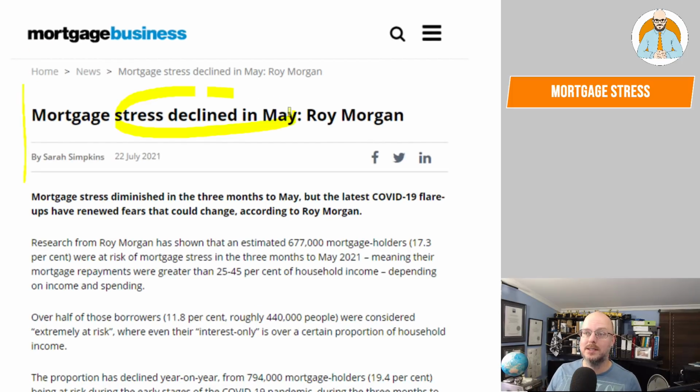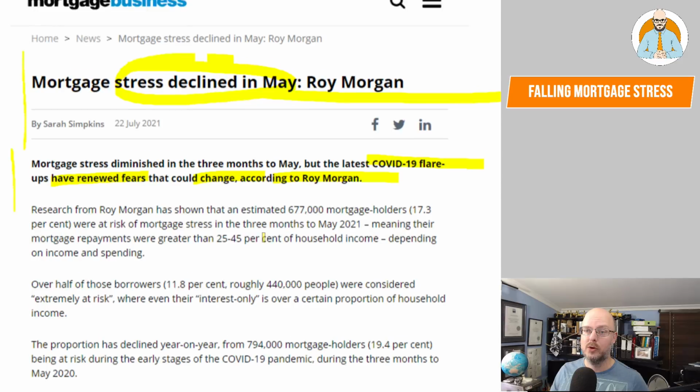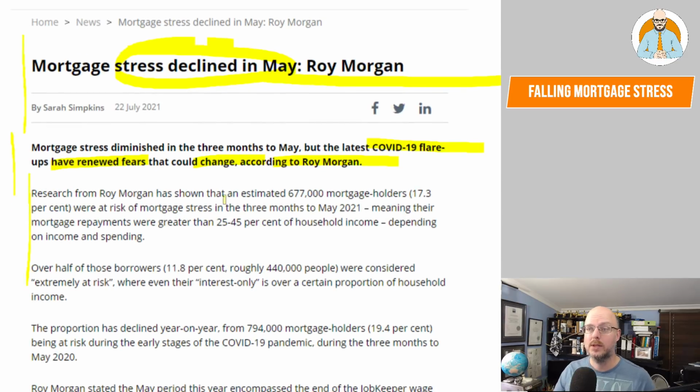So mortgage stress has declined in May, according to Roy Morgan. Mortgage stress diminished in the 3 months to May, but the latest COVID-19 flare-ups have renewed fears that could change, according to Roy Morgan. Research from Roy Morgan has shown that an estimated 677,000 mortgage holders, 17.3%, were at risk of mortgage stress in the 3 months to May 2021.